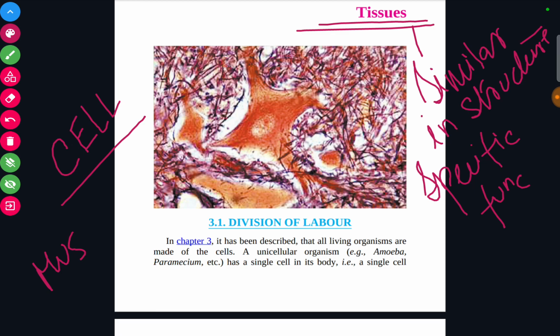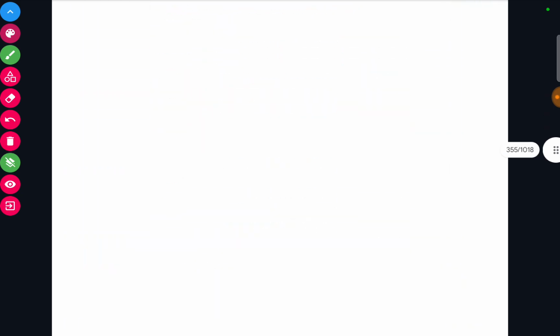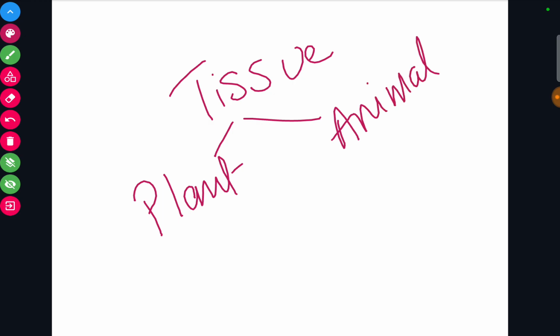Okay, so there are different kinds of tissues which are present. Now the question comes, what are the kinds of tissue? We know that the bodies of the plant and animal consist of different types of tissue, and according to the various functions they perform, they are divided into certain divisions. So there are two types of tissue. One is the plant tissue, another is the animal tissue. Today we are going to discuss the plant tissue.